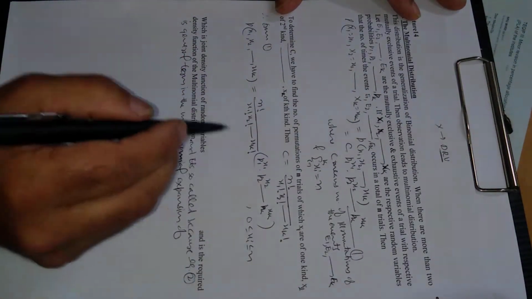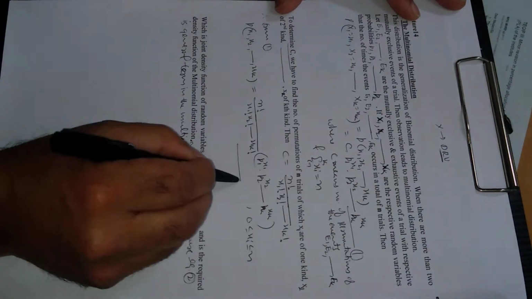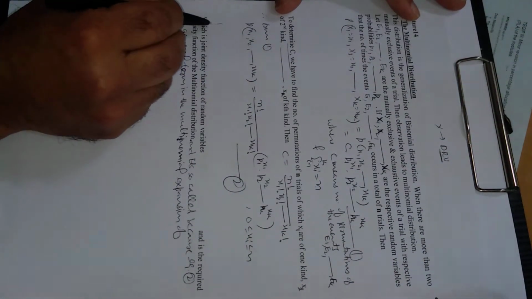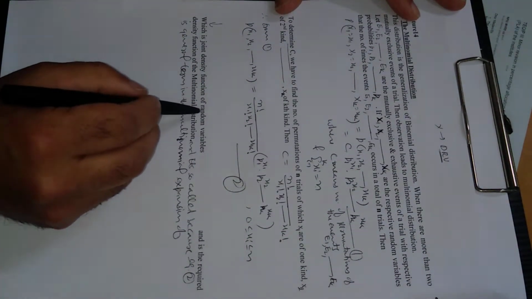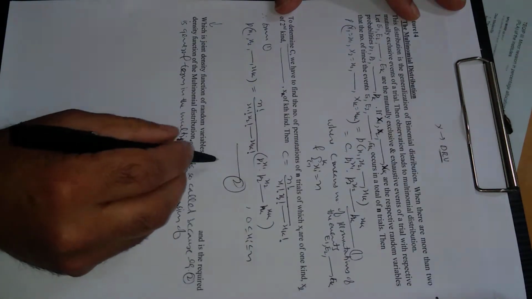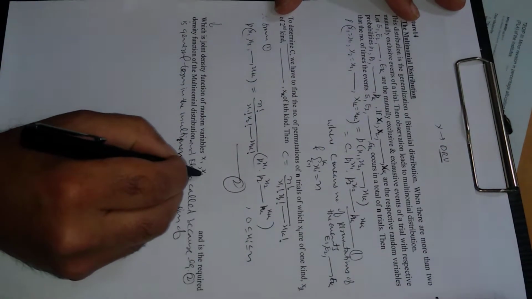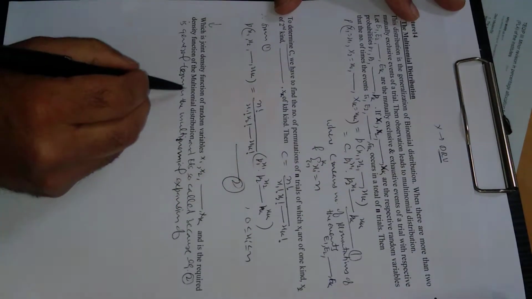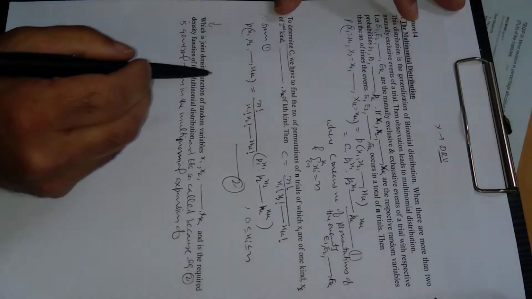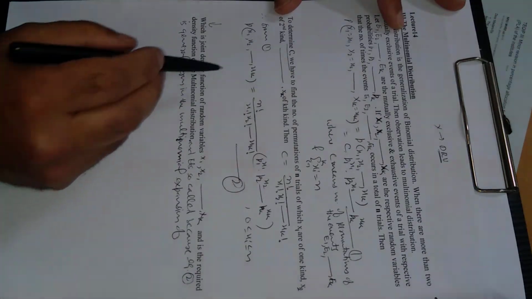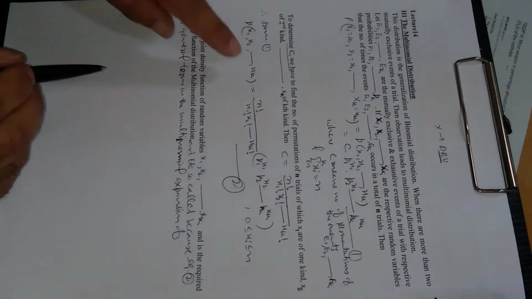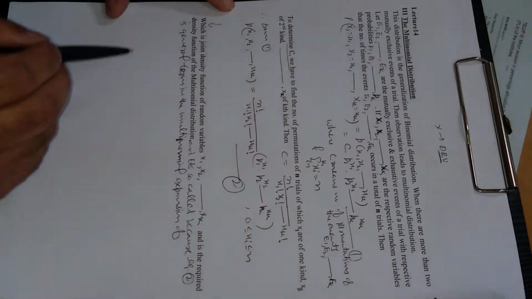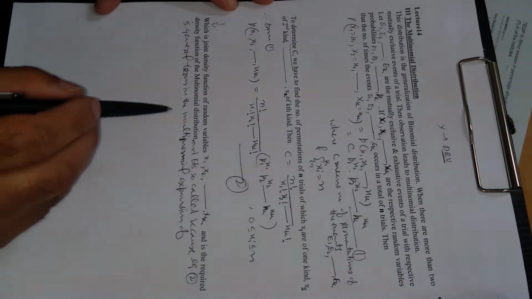Let us suppose this is number 2. This result is the joint density function of the random variables x1, x2, dash dash, xk, and is the required density function of the multinomial distribution. Because there are more than one random variable, it can also be called the joint density function or simply the density function.